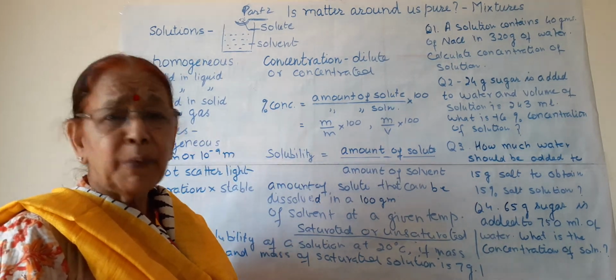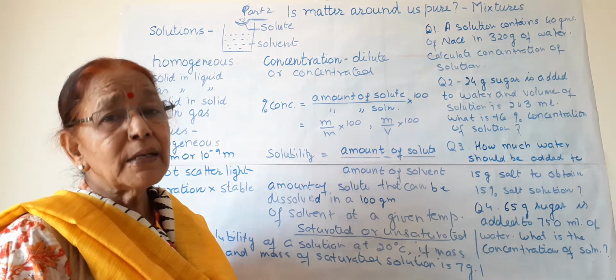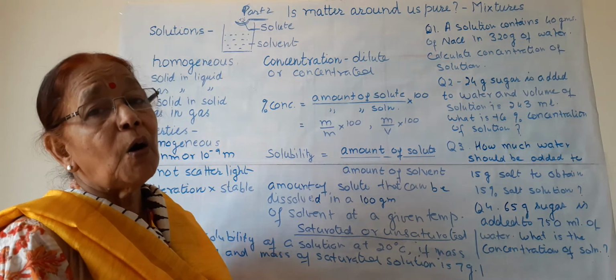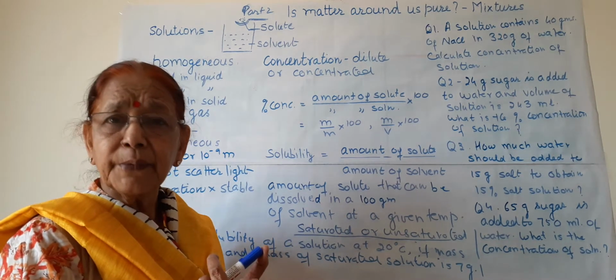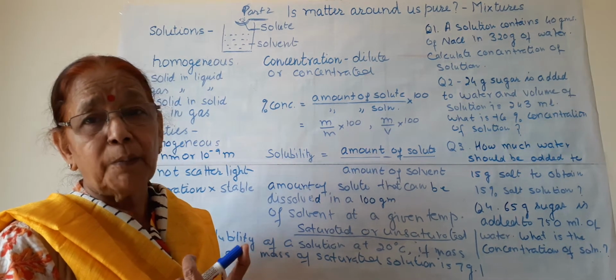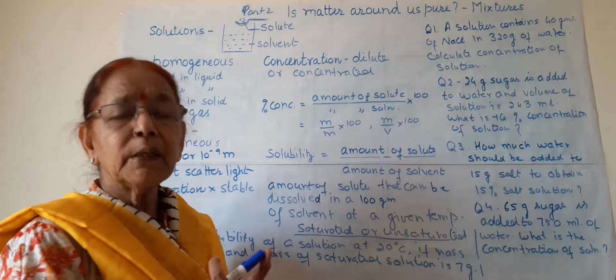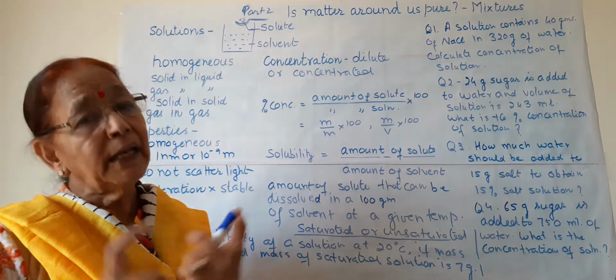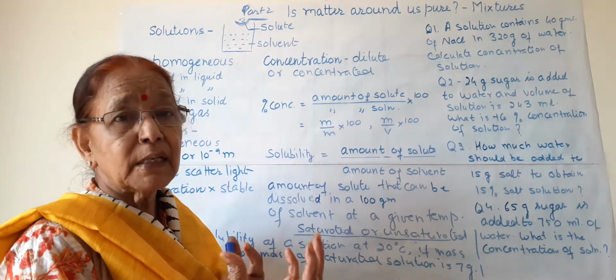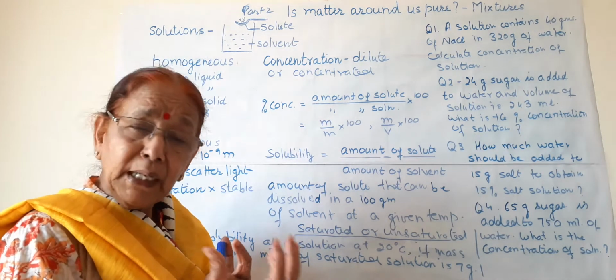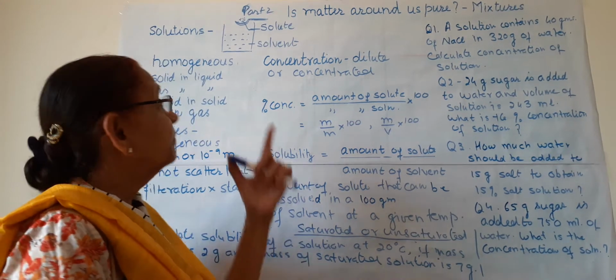If we take the example of brass, brass is an alloy of zinc and copper. Sorry, 70% copper and 30% zinc, they are mixed together by melting and brass is formed. But this is an exception.